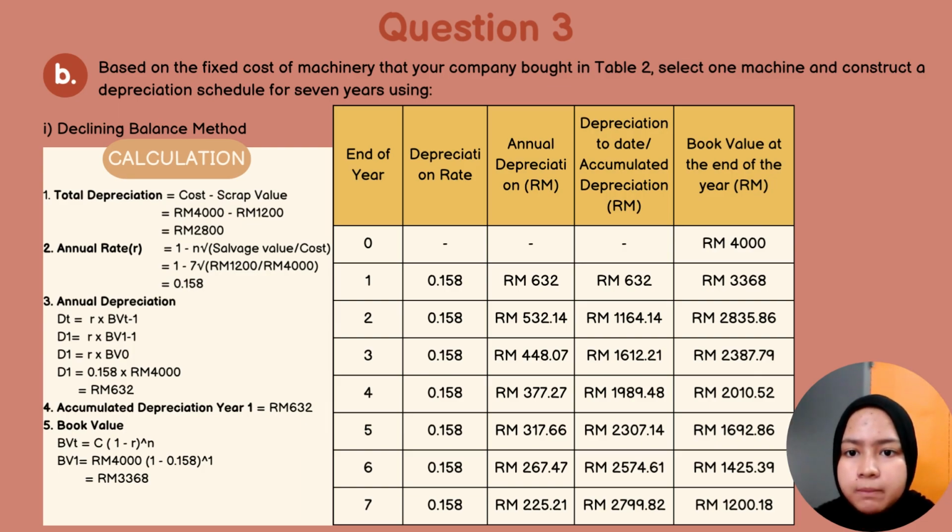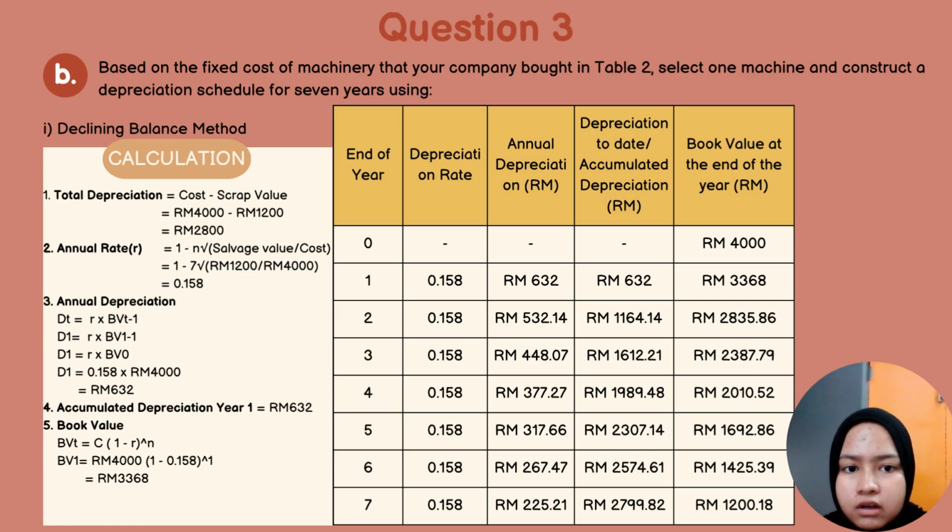The total depreciation is 2,800 ringgit. The annual rate from year 1 until year 7 is 0.158. Next is the annual depreciation. The calculation is 0.158 multiplied by 4,000, and we get 632 ringgit. This is the same as the accumulated depreciation for year 1, which is 632 ringgit. The last step is to calculate the book value, and we get 3,368 ringgit. This is the calculation for year 1. To find the amounts for year 2 until 7, we use the same formula.